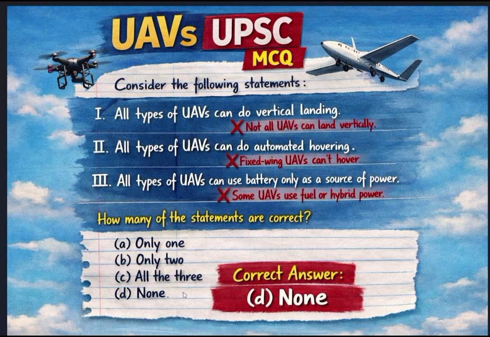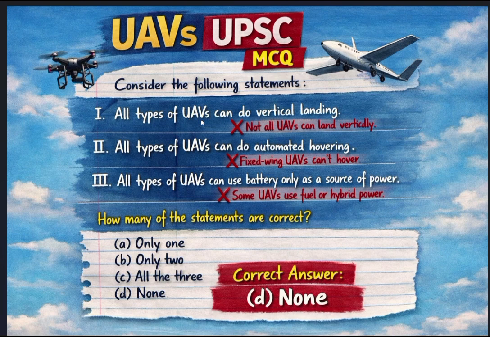Option D, none. Here, guys, please pause this video and try to answer it by yourself. I know the answer will be here, because I will not provide it in the next video. I want to provide it here only. Okay, the answer is D. Why are all the three options wrong?